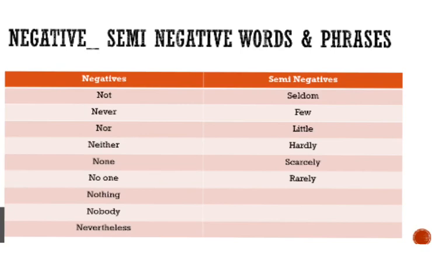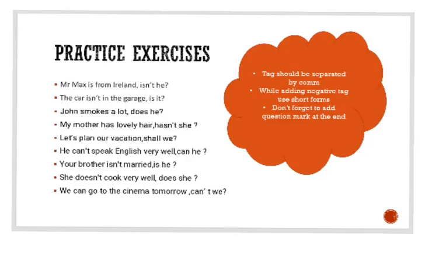This exercise we cannot do well unless and until we know all the negative words. So here in the chart some negative and semi-negative words are given. Wherever you see these words, remember always make a positive tag. The negative words are not, never, nor, neither, none, no one, nothing, nobody and nevertheless. And semi-negative words are seldom, few, little, hardly, scarcely and rarely. So with these words only a positive tag will be framed.